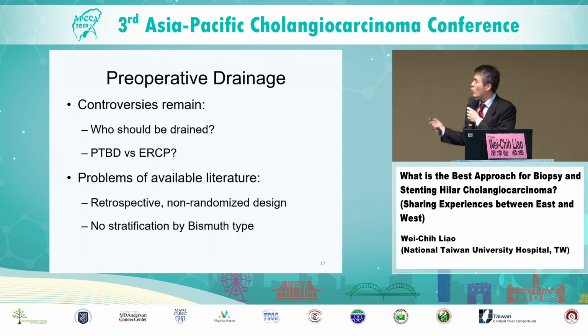So we still do not know when, or which subset of patients should be preoperatively drained, and what is the ideal route. Is it percutaneous drainage or ERCP? And the available literature, I think, is flawed in terms of the study design. Also, there was no stratification by the Bismuth type.